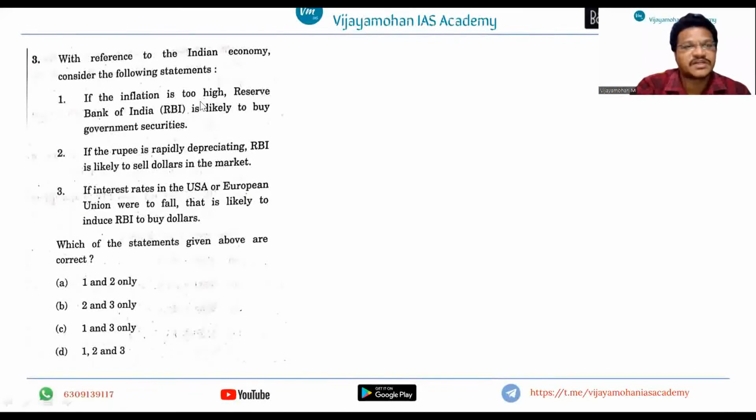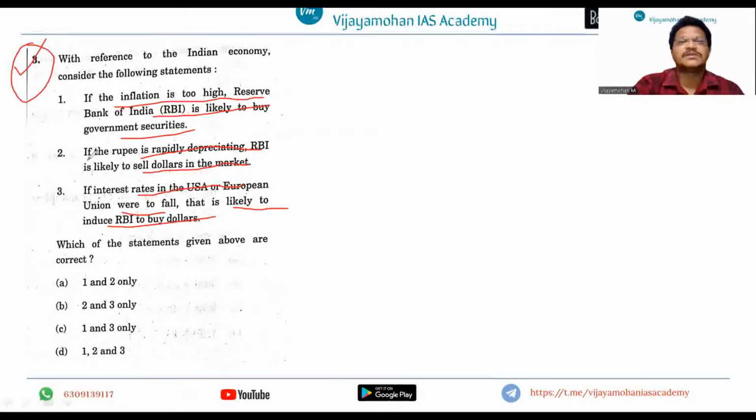See, this question is related to inflation. I already told you that they are concentrating more on monetary policy. With reference to the Indian economy, consider the following statements. If inflation is too high, RBI is likely to buy government securities. If the rupee is rapidly depreciating, RBI is likely to sell dollars in the market. If interest rates in the USA and European Union were to fall, that is likely to induce RBI to buy dollars.